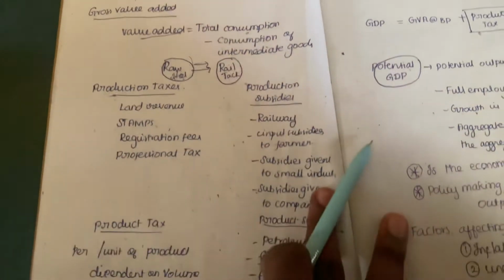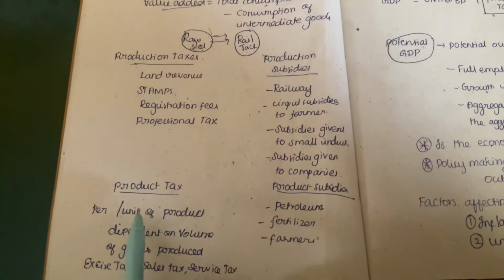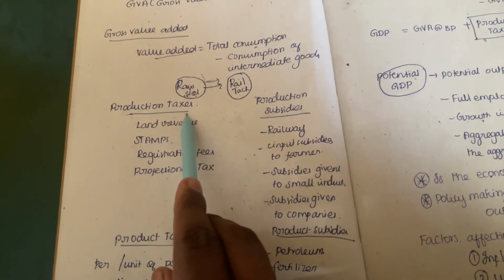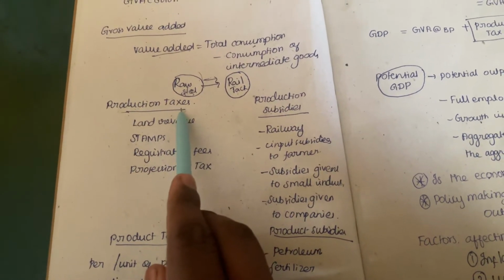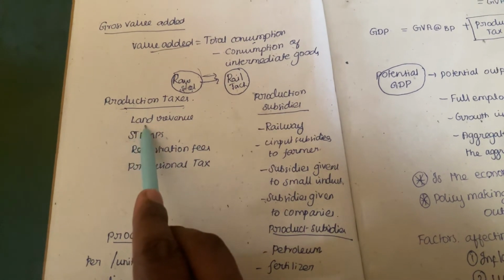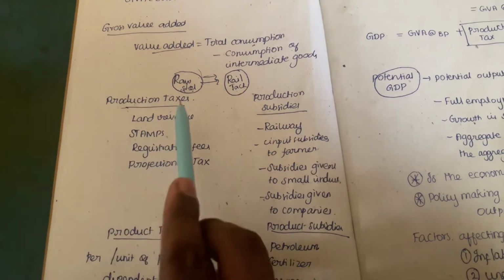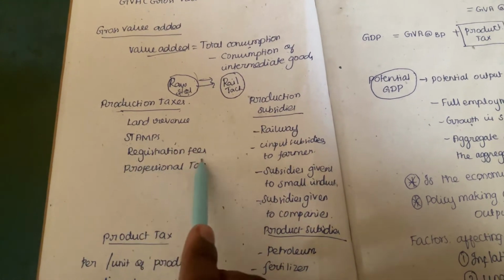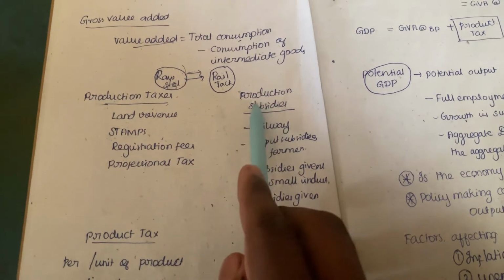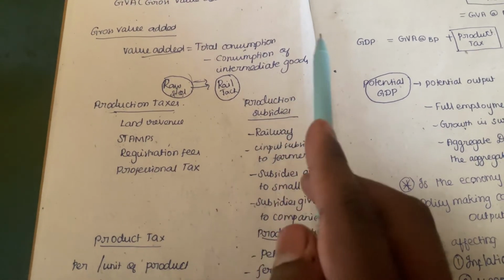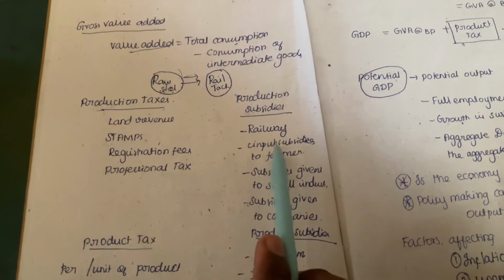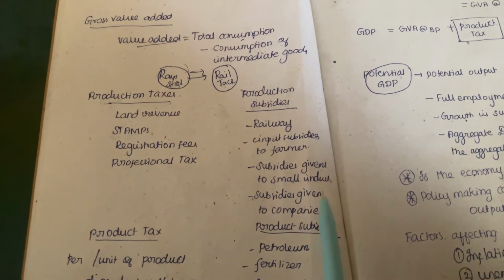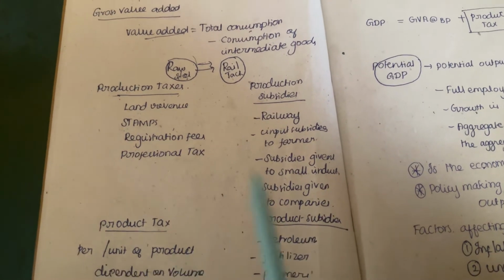Then we will be seeing about production tax, production subsidies, product tax, and product subsidies. Production tax is the taxes on the production process. Example, land revenues, stamps, registration fees, professional tax, etc. Production subsidies are the subsidies that are given to the factors of production. Examples: railway, input subsidies to farmers, subsidies given to small industries, subsidies given to companies.